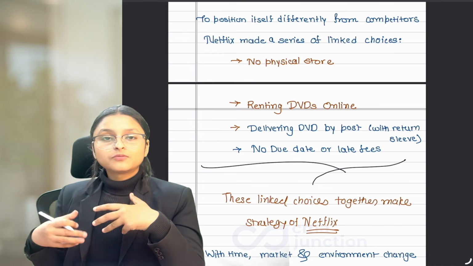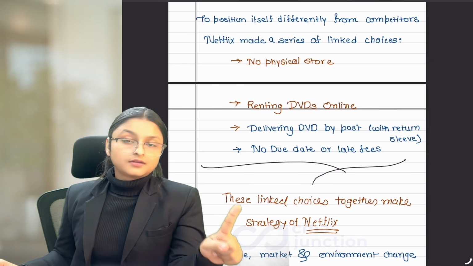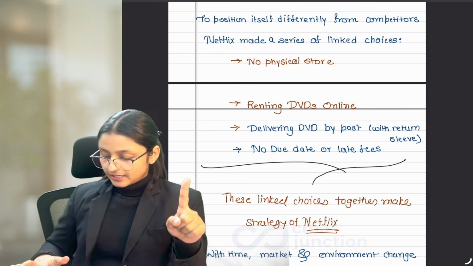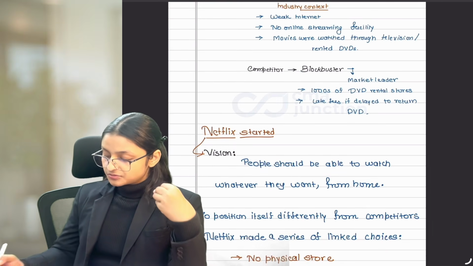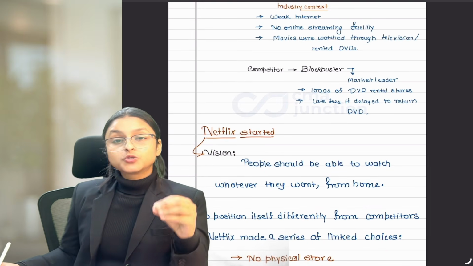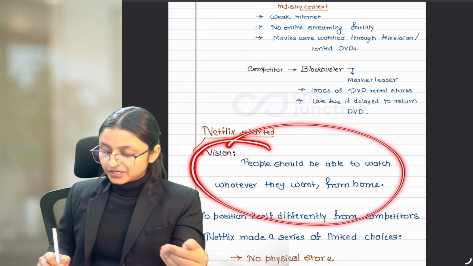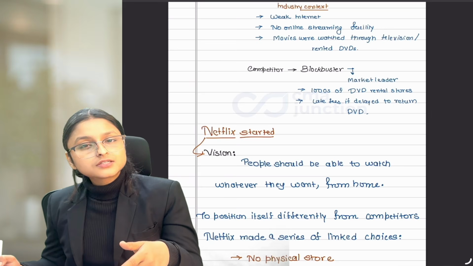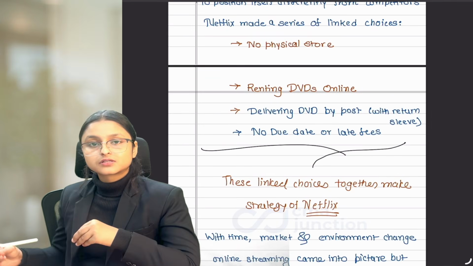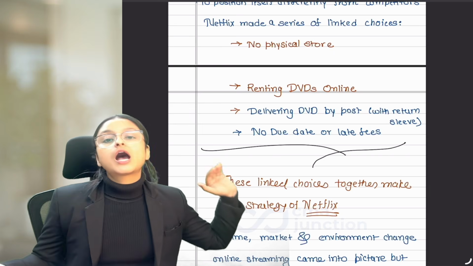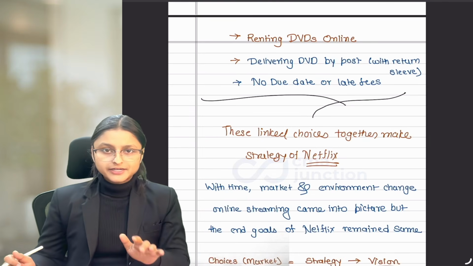So, what things have we understood till now? Vision is the end goal, and it is written as a statement. Like if you notice, Netflix has stated its vision as: we want to make people watch whatever they want, whenever they want, from home. And this is written as a statement. But is strategy a statement? The answer is no. Strategy is made up of different choices which will help us to reach our end goal, that is our vision. Now, with time the market changed, right?